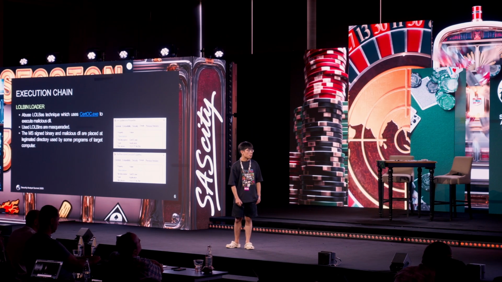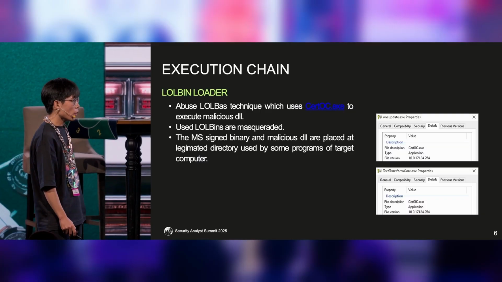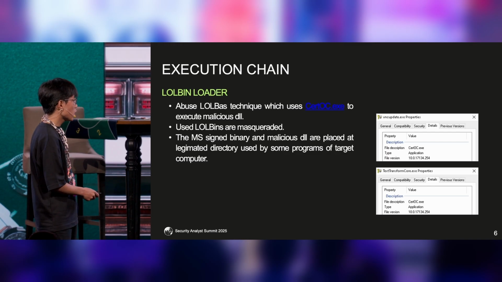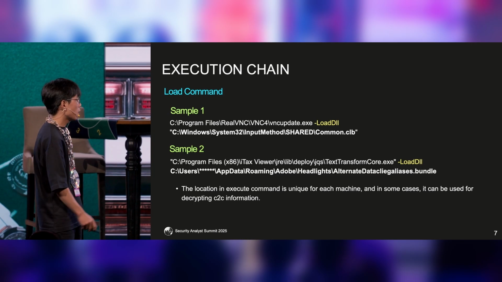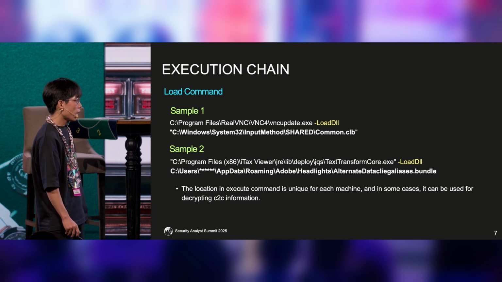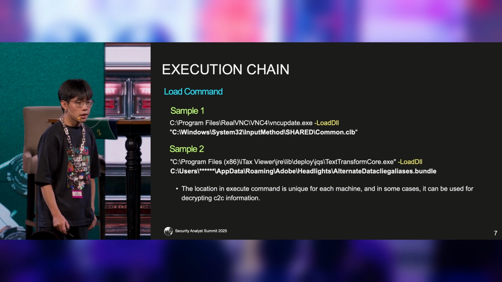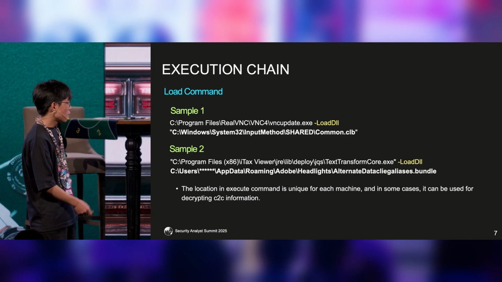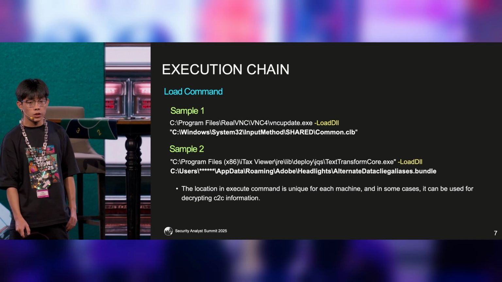Here, for example, the attacker uses the Microsoft Silent Binaries OC, which is masqueraded as a VFC update for example, and drops it into the previously installed program. The malware will use the execute command to load the payload. Here in the load command, you can see the malware use the VC update with the masqueraded OC and the log DLL with the payload. Especially, it can be seen that sometimes the location of the malware is unique and it can be used for decrypting information.